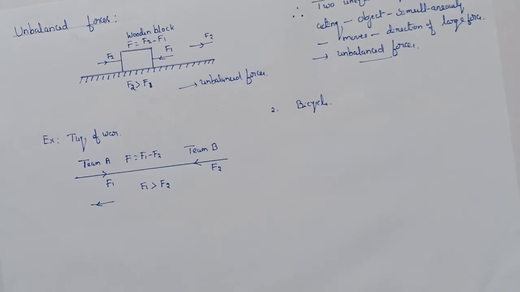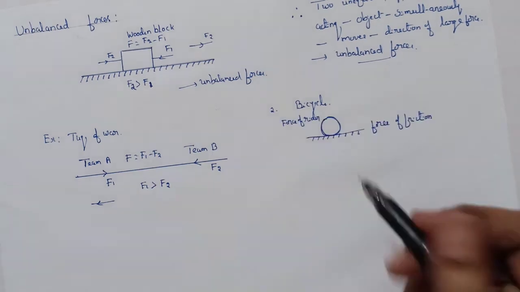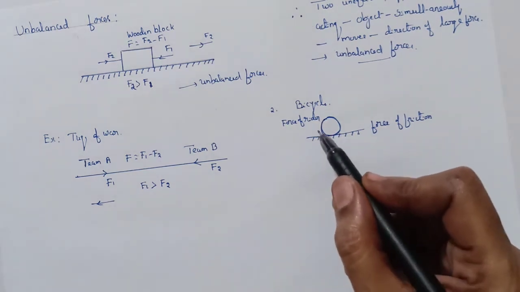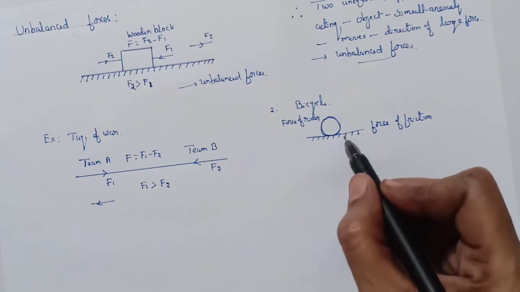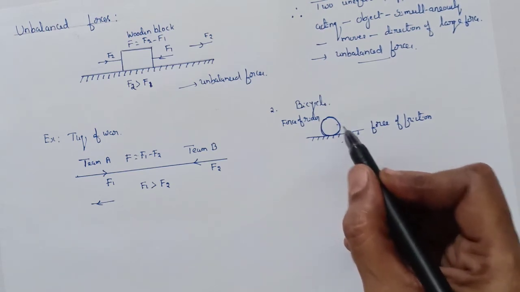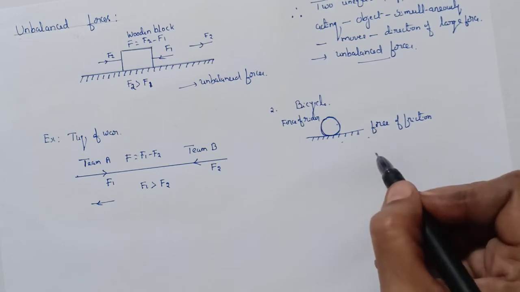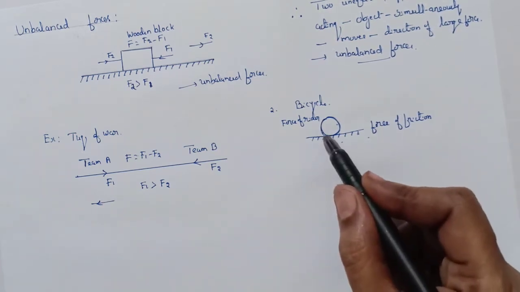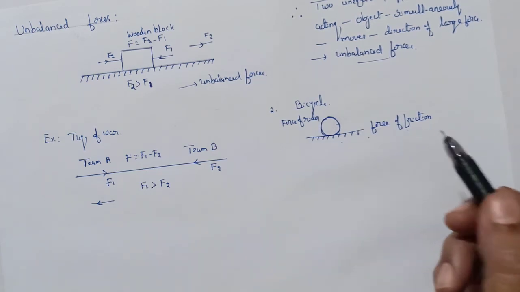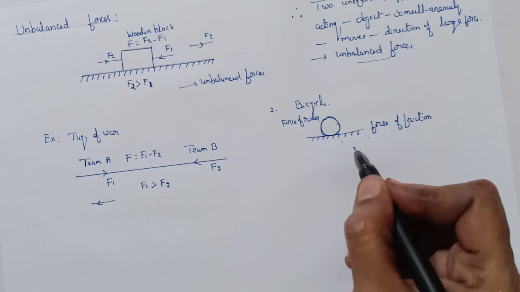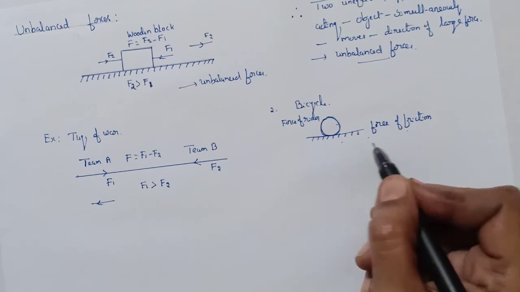Another example: when you are riding a bicycle, if you apply a small force on the pedal, then the bicycle will not move. Here, the small force applied by the rider is balanced by the force of friction exerted by the road on the tire in the opposite direction of the bicycle. Here, the force of the rider and the force of friction are balanced, so the net force is 0, so the bicycle will not move.